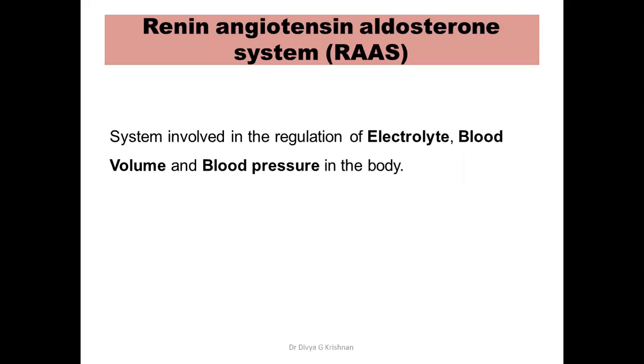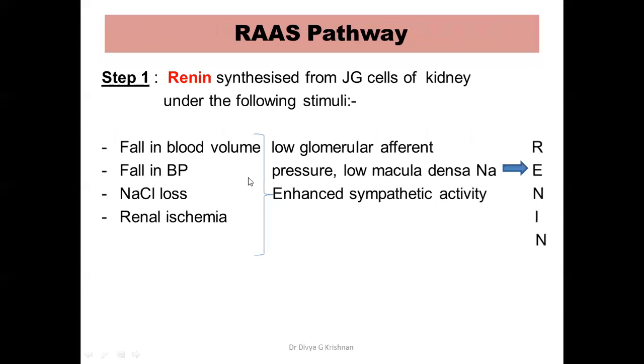All of you, I think, would have already dealt with or at least read about the renin, angiotensin, aldosterone system in the first year itself. So, before we start the topic on the drugs acting as inhibitors for this system, we shall just have a brief overview of this system as a recap from your previous classes. This is abbreviated as RAAS. This is a system which is involved in the regulation of electrolyte balance, blood volume, and blood pressure in the body. So we'll discuss the steps of the RAS pathway.